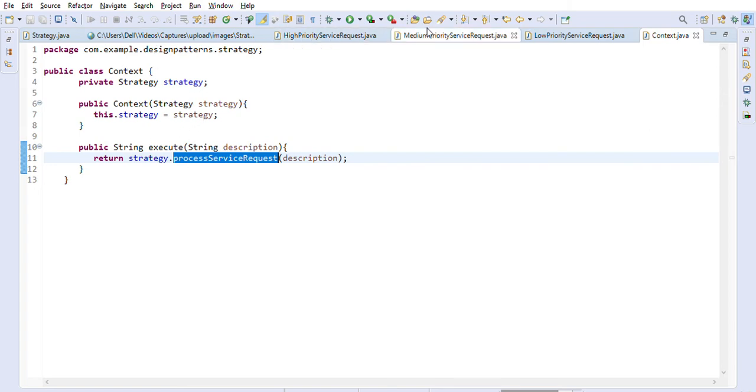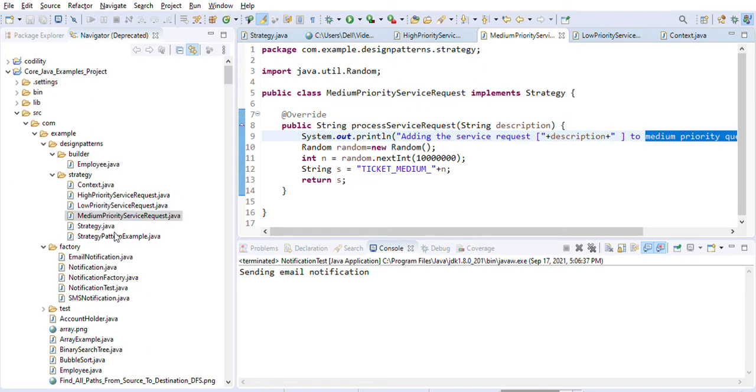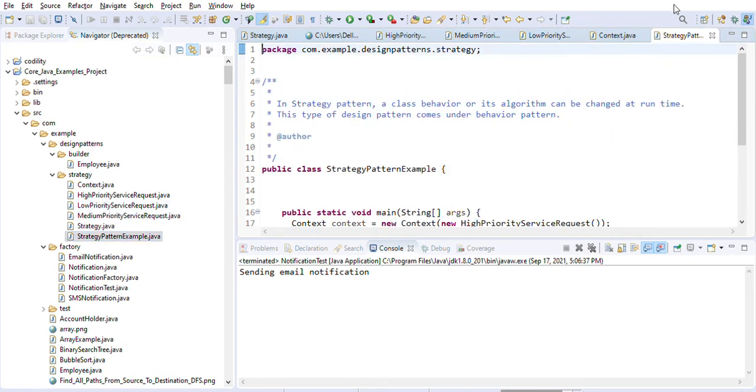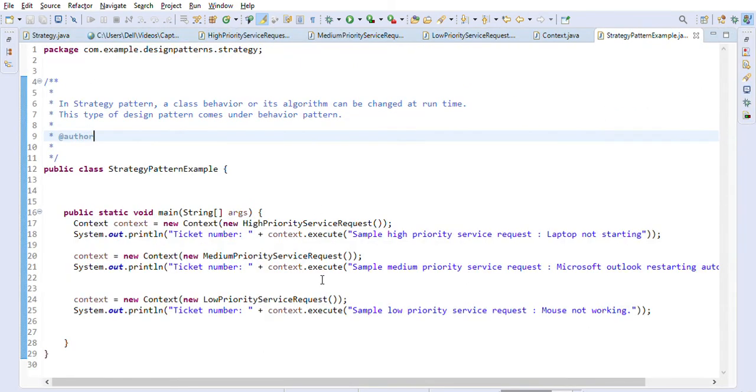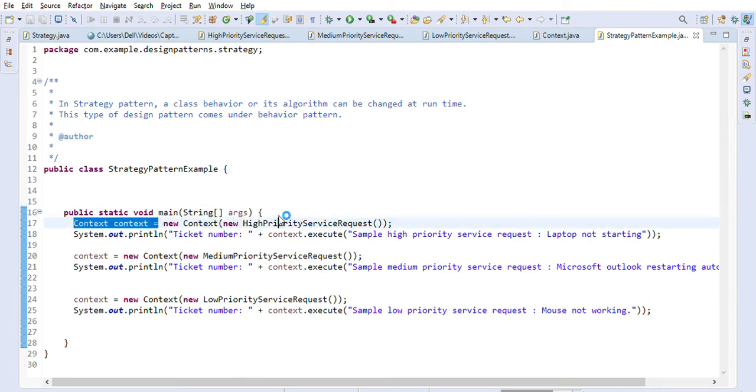So let me show you one example so you will get more idea. This is the example of the pattern that I created here. If you look at this example, let's just make this bigger. So this is our example, right? Here we are first creating a context and we are putting a high priority service request. So basically we want to use the high priority context when we are submitting a ticket, and here is the place where we are actually creating the ticket, right?